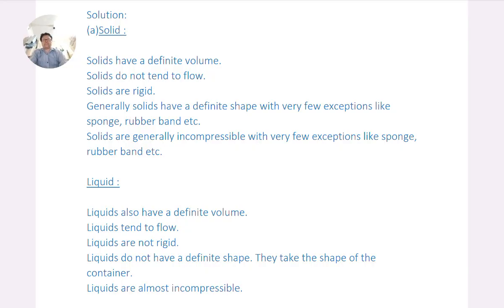Solids do not tend to flow. Solids are rigid. Generally, solids have a definite shape, with very few exceptions like sponge, rubber bands, etc. Solids are generally incompressible with very few exceptions like sponge, rubber bands, etc.